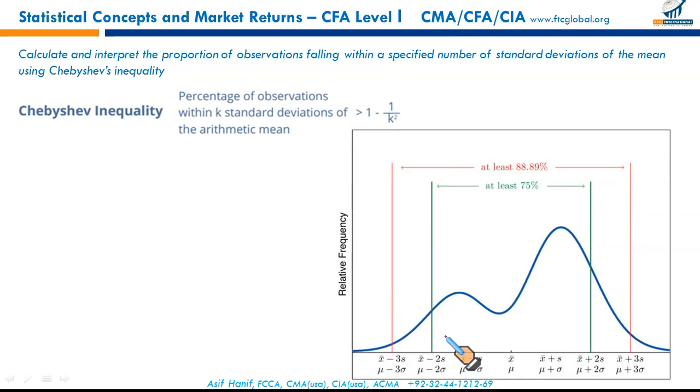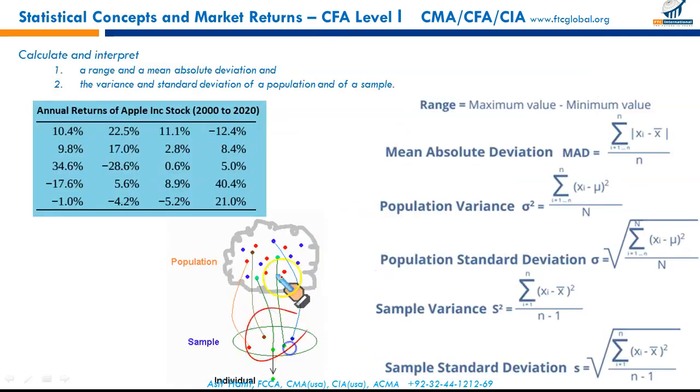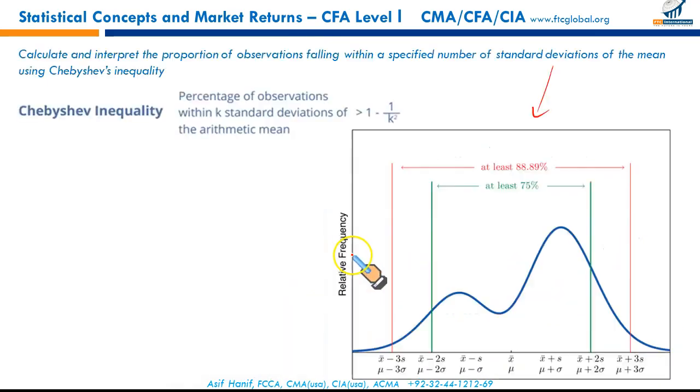It states that for any set of observations, let's say this graph here represents a set of observations, whether it's for a particular sample or for the population as a whole, regardless of the shape of the distribution, whether it's unimodal, bimodal, trimodal, whatever the shape of the distribution is,